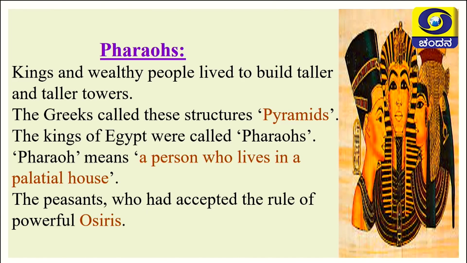The kings of Egypt were called Pharaohs. Pharaoh means a person who lives in a palatial house, that huge, tall house, the tall towers. And there were peasants who accepted the rule of the powerful Osiris. Osiris is nothing but, as I told you, these powerful people we call Pharaoh, the king or the emperor.